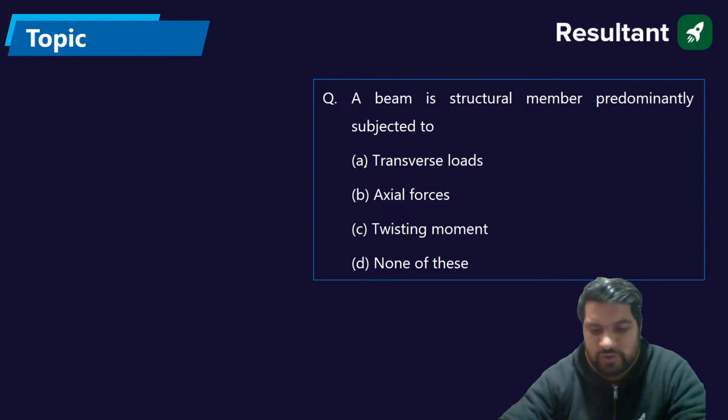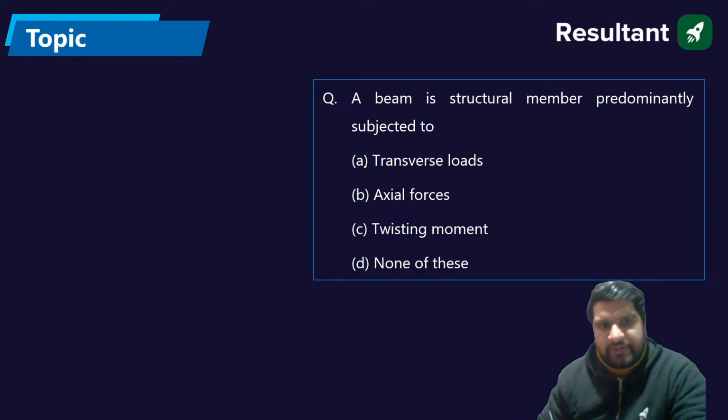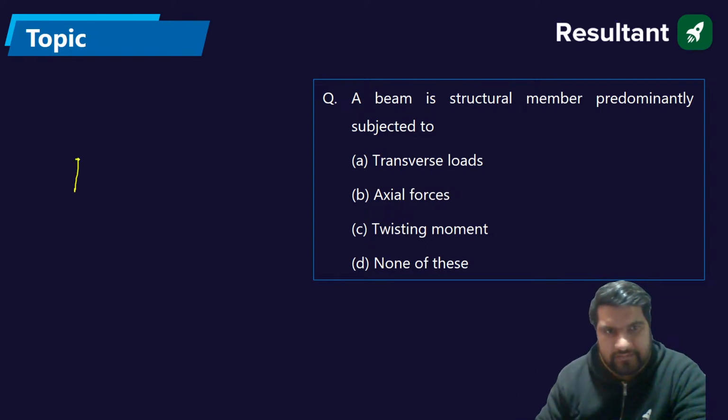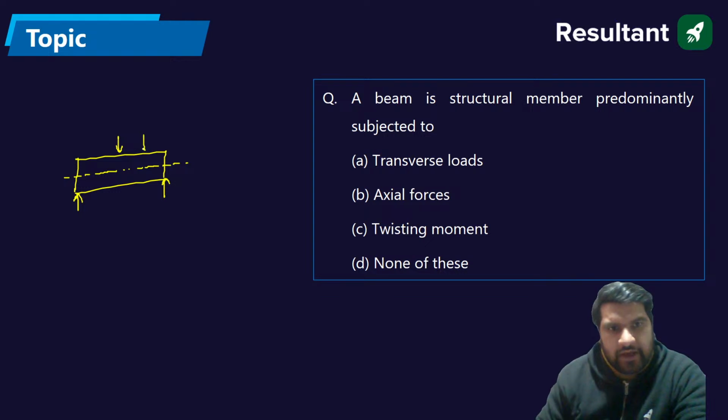What is the transverse loading? That is perpendicular to the axis of the beam. Let us suppose this is our beam, a simply supported beam. We'll always apply the load perpendicular. This is the axis of the beam. So we are always applying the load perpendicular to the axis of the beam.